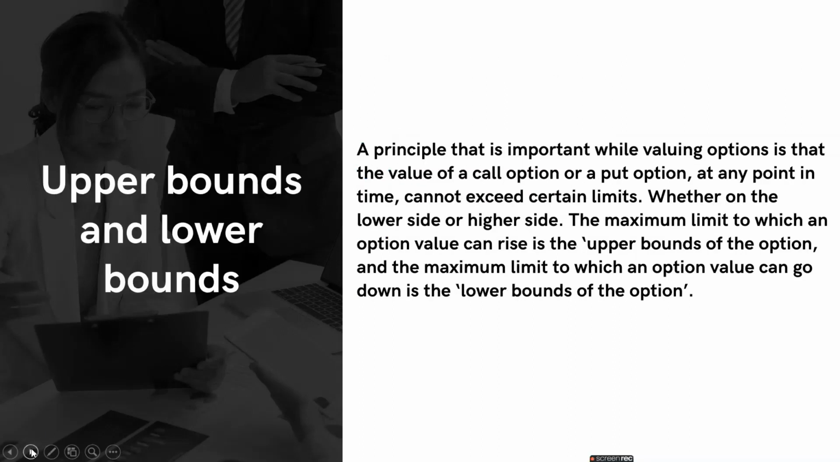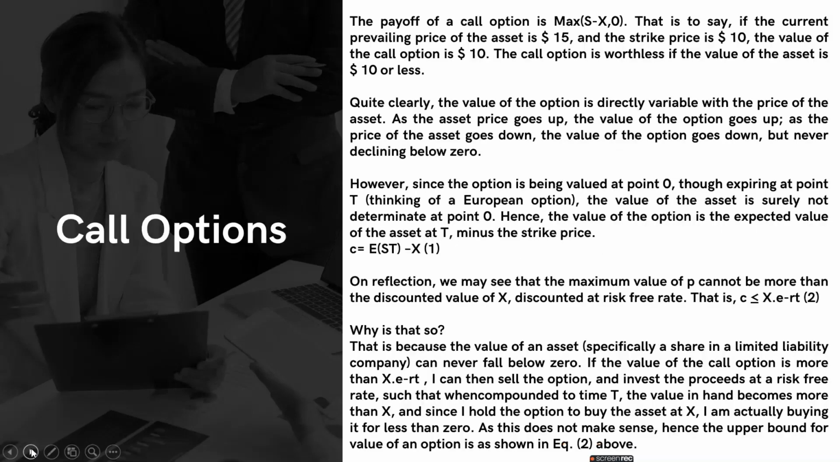So let's talk about the upper bounds and lower bounds. This principle is important while valuing options because at any point of time the options cannot exceed certain limits. Whether on the lower or higher side, the maximum limit to which an option can rise is the upper bound, and the maximum limit to which an option can go down is the lower bound.